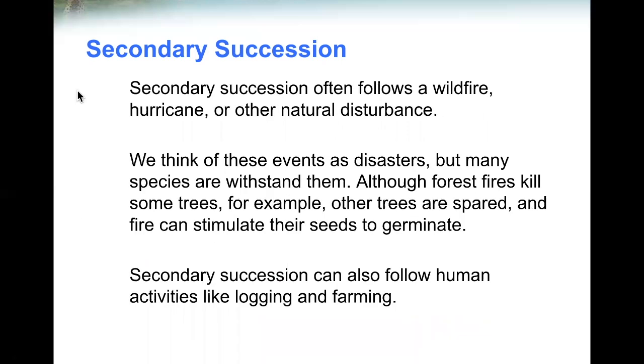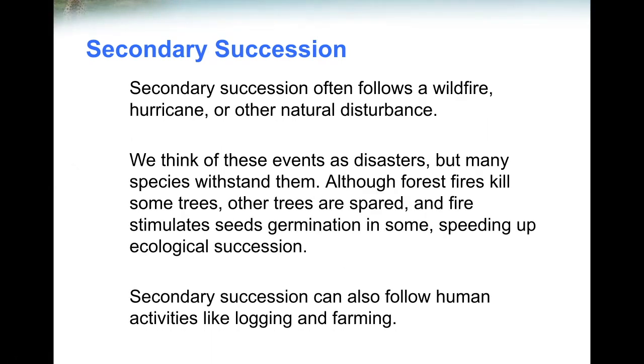Secondary succession often follows a wildfire, hurricane, or other natural disturbance. We think of these events as disasters, but many species withstand them. Although forest fires kill some trees, other trees are spared, and fire stimulates seed germination in some species, speeding up ecological succession. Secondary succession can also follow human activity like logging and farming.